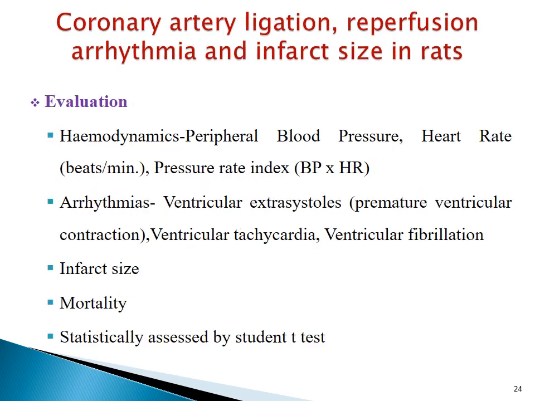Hemodynamic parameters for evaluation of this screening procedure include peripheral blood pressure, heart rate, and pressure rate index, which is calculated by multiplying blood pressure with heart rate. Ventricular extrasystoles, ventricular tachycardia, and ventricular fibrillation are recorded. Infarct size, mortality is recorded. All above parameters are compared in drug-treated and vehicle control animals, and the results are statistically evaluated by student t-test.